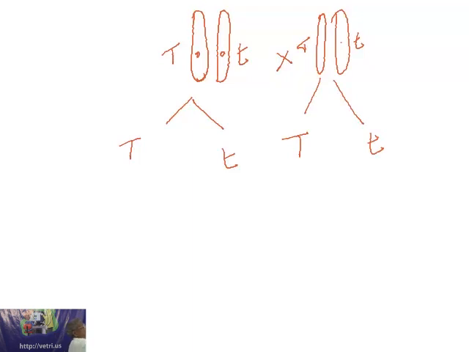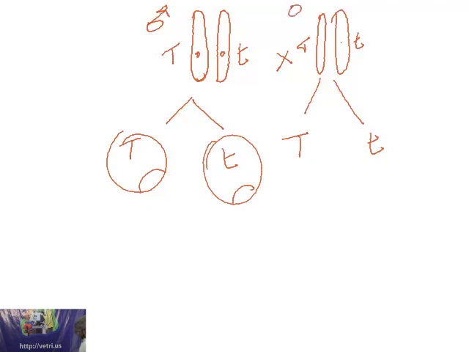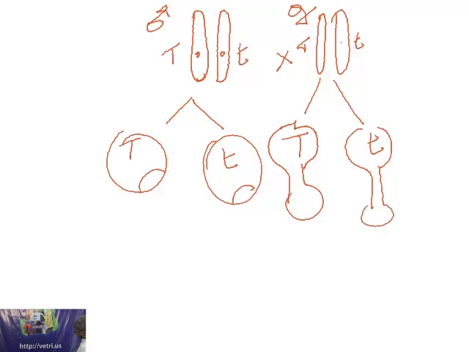This is a male plant, so these are the pollen grains, and this is a female plant, so these are the eggs. Let us imagine these two are the eggs and these are the pollen grains.